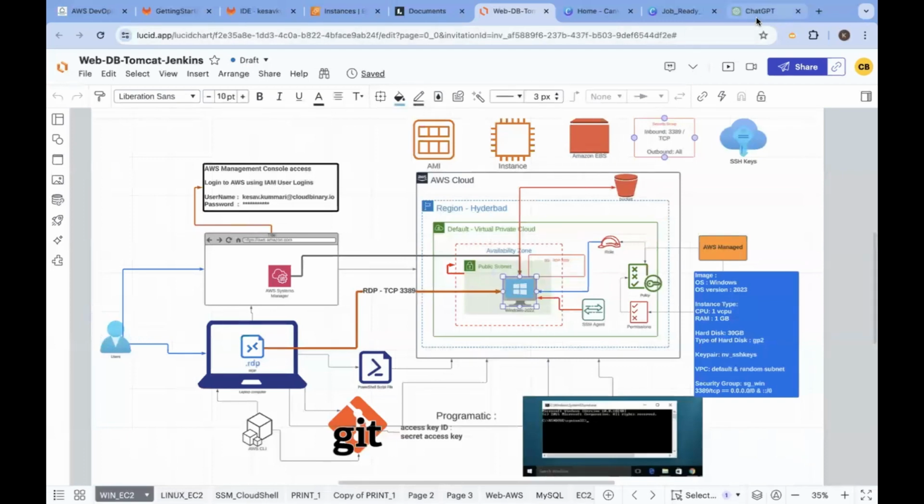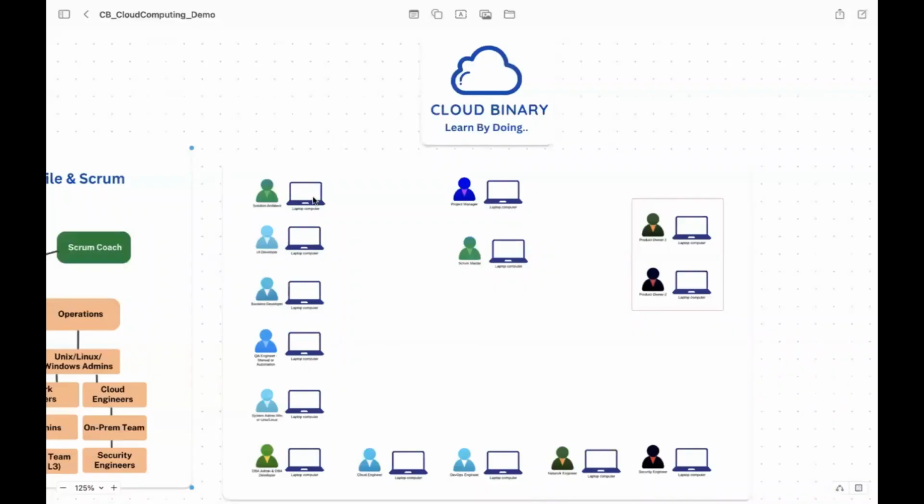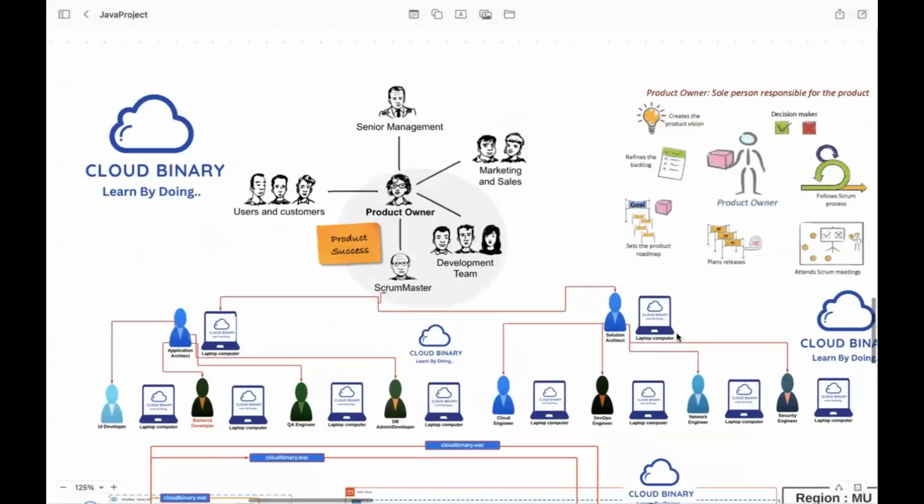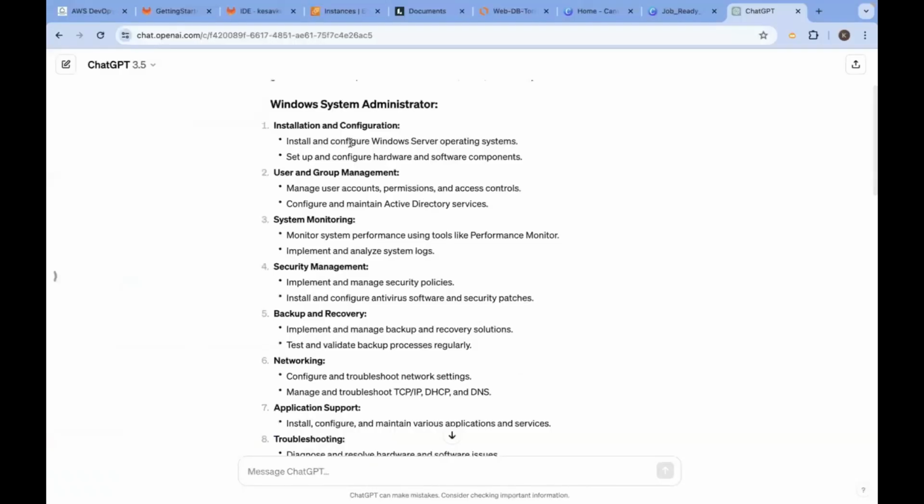Now let us look at the JD once again. As a cloud engineer, you will be playing the role of system admin. That is the reason in one of the diagrams, I skipped the system admin role. Let's go here. You see, in this diagram, if you just pay attention, there are no Windows, Linux, and Unix administrators here. Why? In the cloud, you have to take care of it. So that is the reason you should be aware of installation and configuration of software.